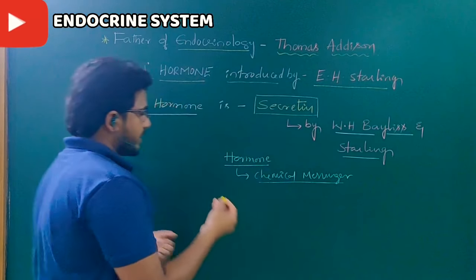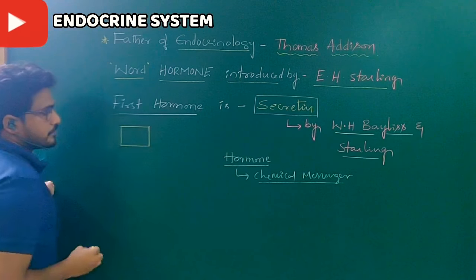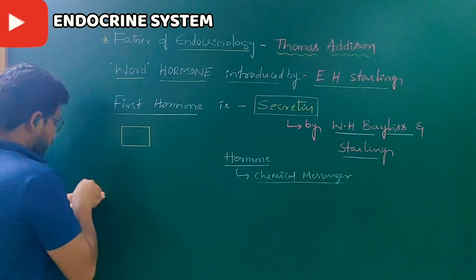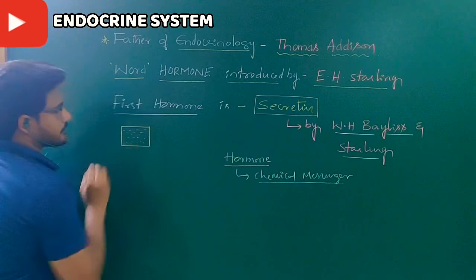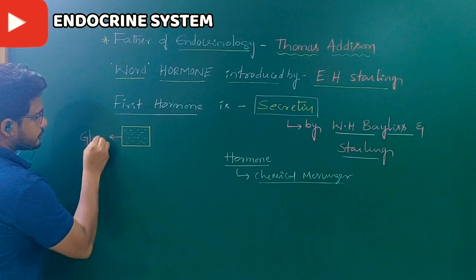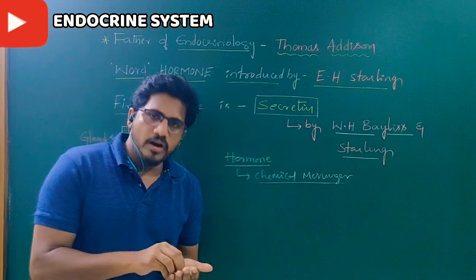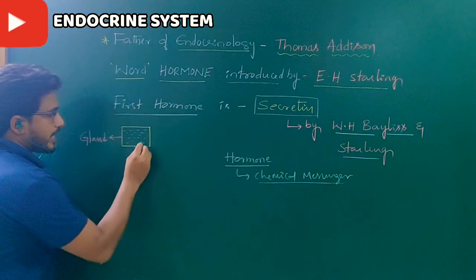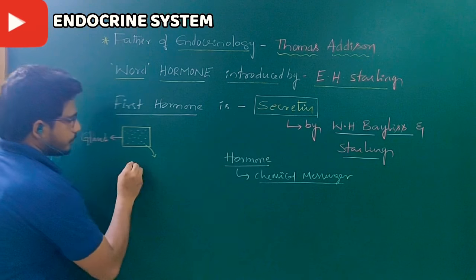For our better understanding, suppose this is the source of hormonal production, the part where the hormone is produced. There is no doubt this is called a gland. Where the hormone is produced, that place is called a gland. This gland secretes the hormone into the blood.